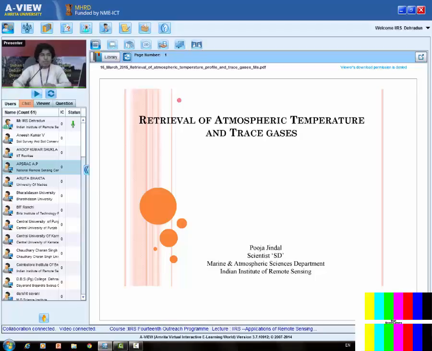So when I say profile, it means the temperature at various levels in the atmosphere, like at the surface, at 5 kilometer above, 10 kilometer above, and also we'll discuss in terms of the pressure coordinates. You must be knowing, as we move up high in the atmosphere from the surface, pressure decreases. So we can say the atmospheric profile at the various atmospheric levels is in terms of kilometer or in terms of pressure, and the pressure we normally mention in hectopascal.